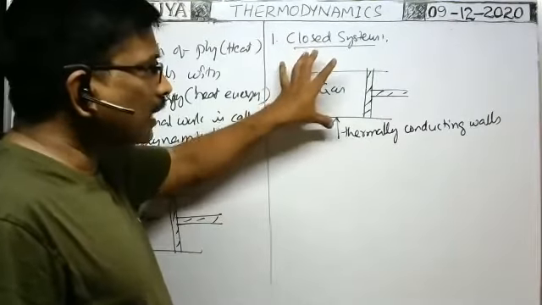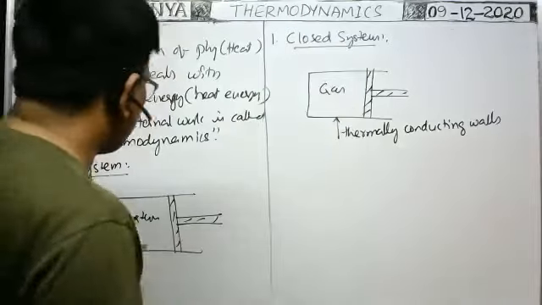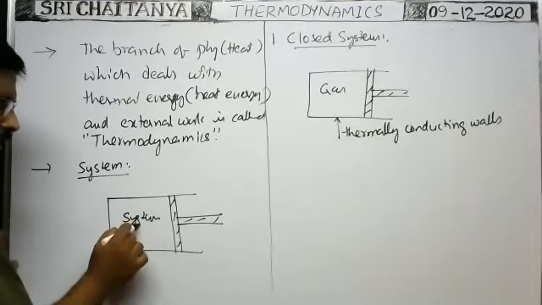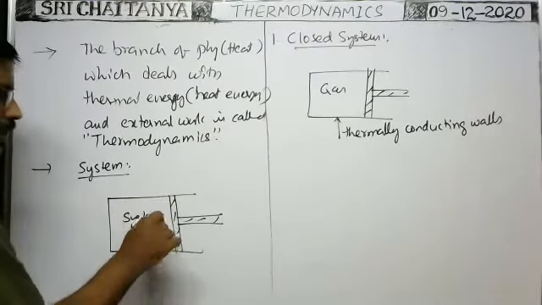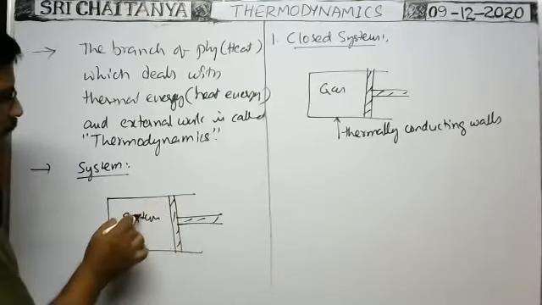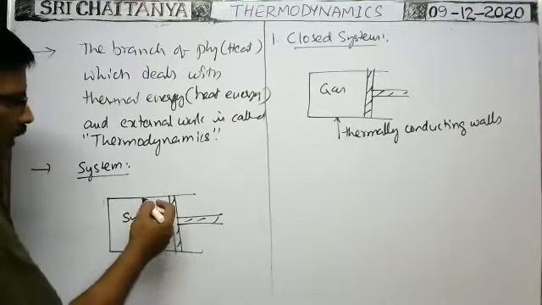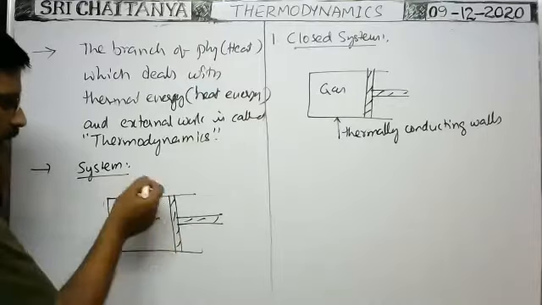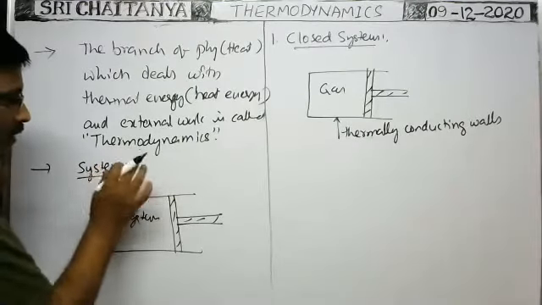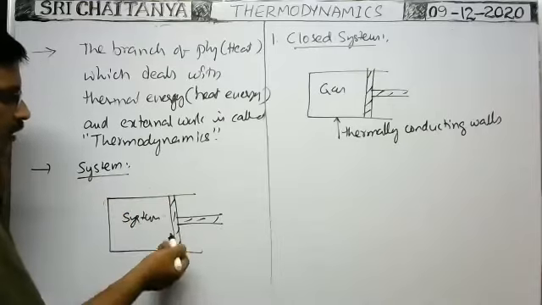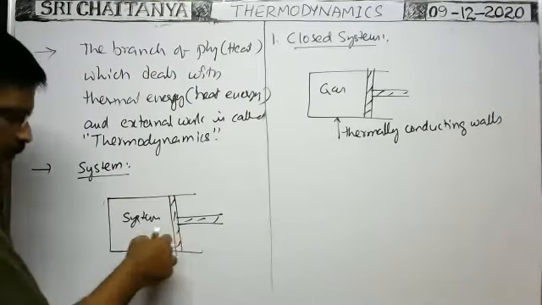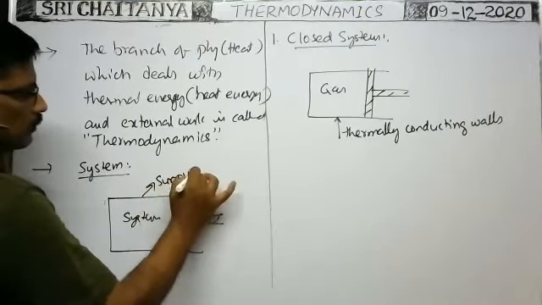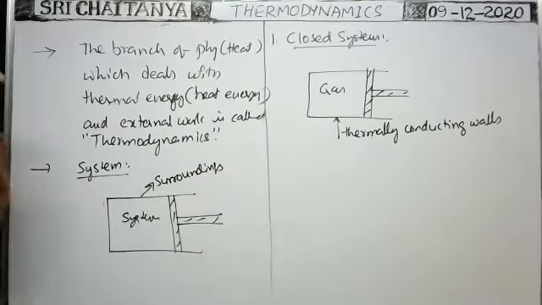Here the matter which is present around the system is called surroundings. The system means the matter or substance which is having boundaries. The substance around the system is called the surroundings. Around this vessel there is some matter, air or something, that is called the surroundings. Or the walls of the container, or the substance present around the walls of the container, is called surroundings. So these are the surroundings.